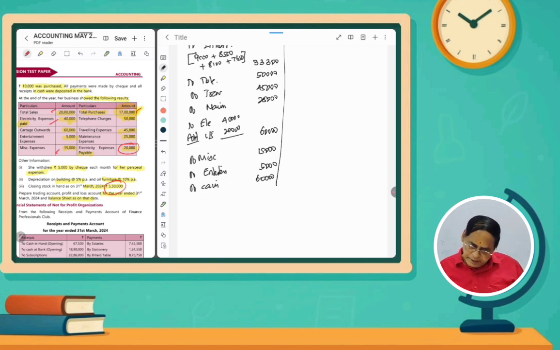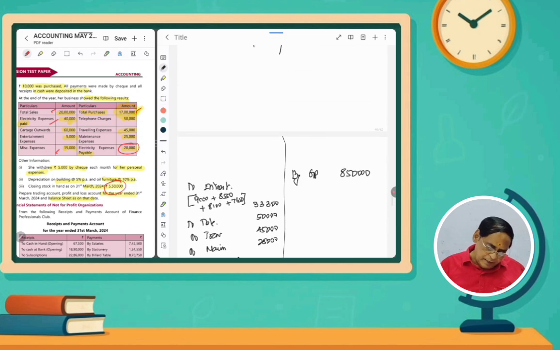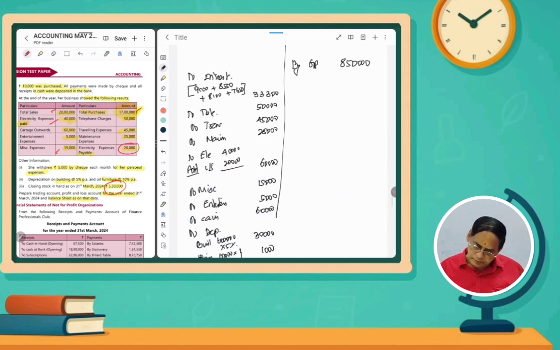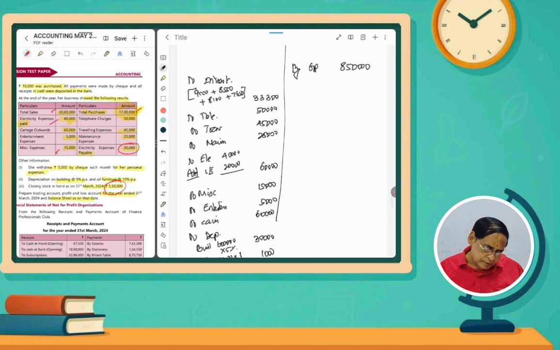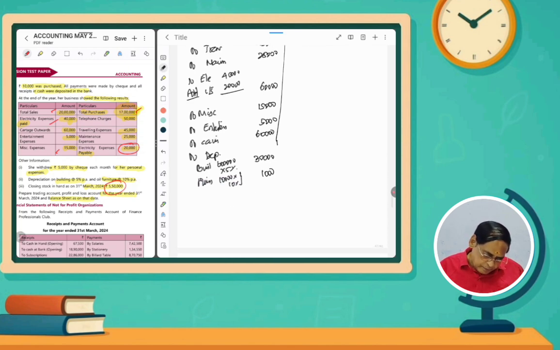And then depreciation on building and then furniture. To depreciation on building, how much? 6 lakhs at 5%. So 6 lakhs into 5% means 30,000 rupees depreciation. And then furniture, the total value is only 10,000 rupees, on which 10%, so 1,000 rupees. So if we balance this amount, we will find out the net profit.